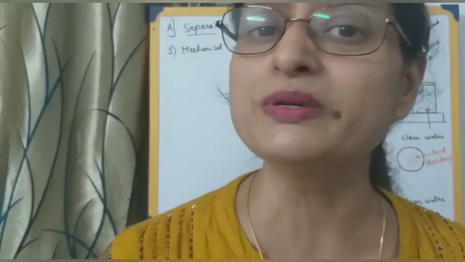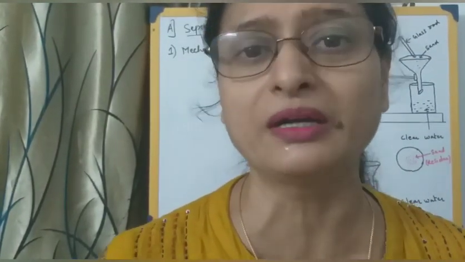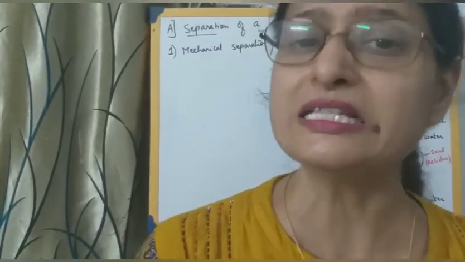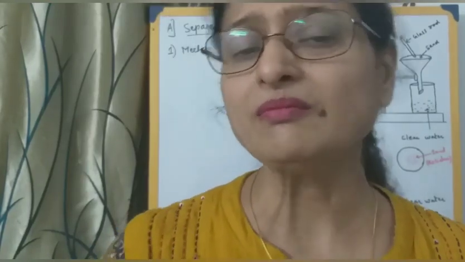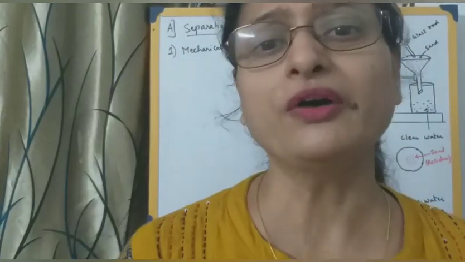So what is the basic criteria here? The component that is to be separated, at least one of the components, should be less in quantity. Obviously, if rice is less in quantity, there is no use in separating it. But if the stone is present in a smaller quantity, you just throw out certain stones and you can utilize the rice. So you can use it for cooking.